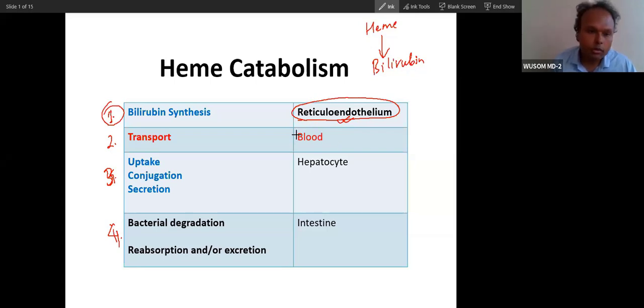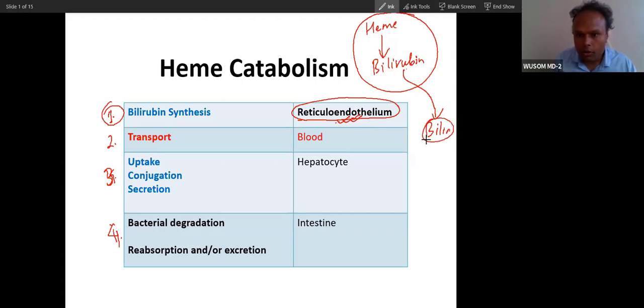Reticuloendothelium, do you know? In the spleen, you have been taught. If you don't know, it's your fault. So bilirubin synthesis first happens in the reticuloendothelium, inside the reticuloendothelial cell. Now bilirubin comes out of the cell and binds with albumin in the blood.